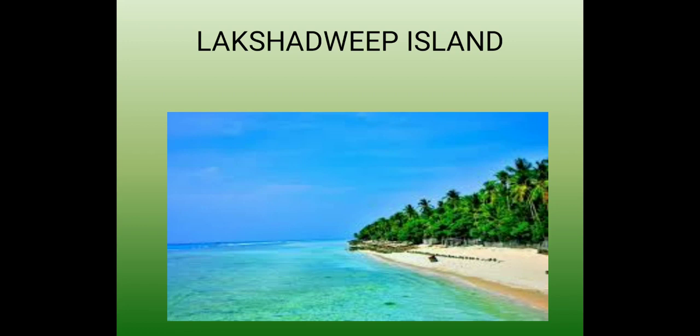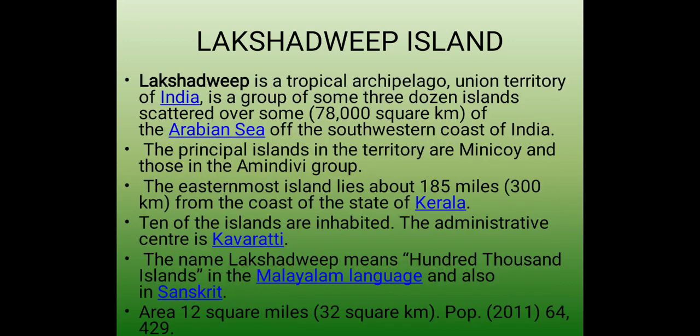Now we will talk about Lakshadweep Islands. Lakshadweep is a tropical archipelago Union Territory of India. It is a group of some 3 dozen, meaning 36, islands. And the name Lakshadweep means 100,000 islands in the Malayalam language and also in Sanskrit.